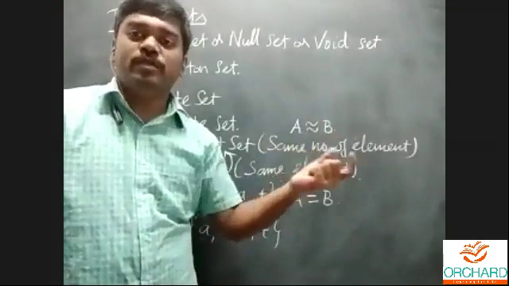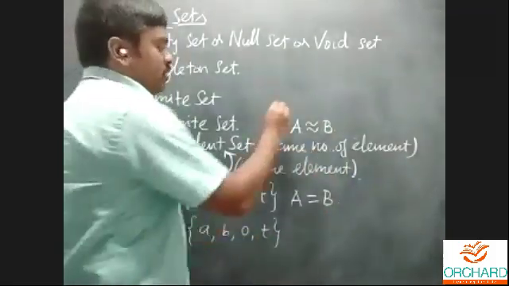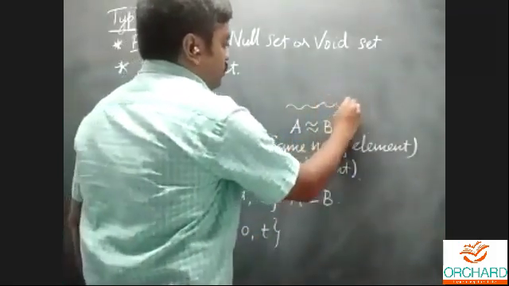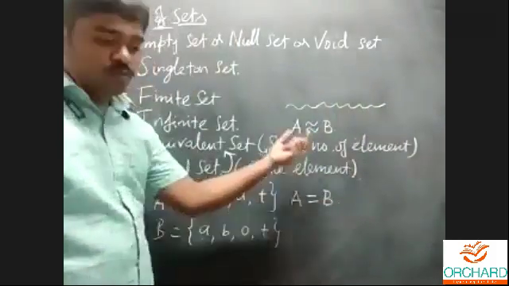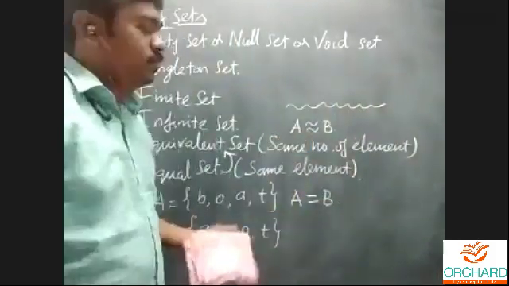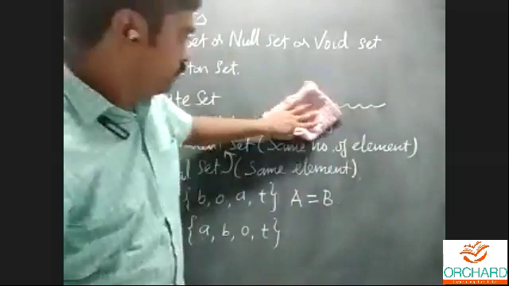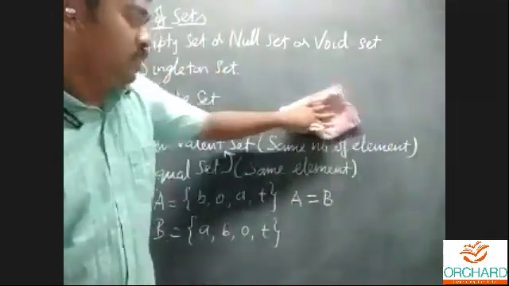For example, the wave symbol. Okay, and in physics, you can use the wave symbol. Okay, those are the only two things. That is the wave symbol. A equivalent to B. Just for your understanding.